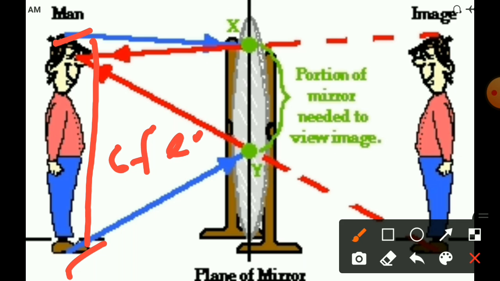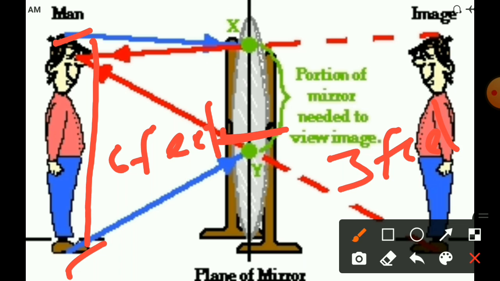What should the size of the mirror be? You want to see your whole image in the mirror. At that time, your height is 6 feet, and the mirror height we require is at least 3 feet. Otherwise you can't see your whole image in the mirror.